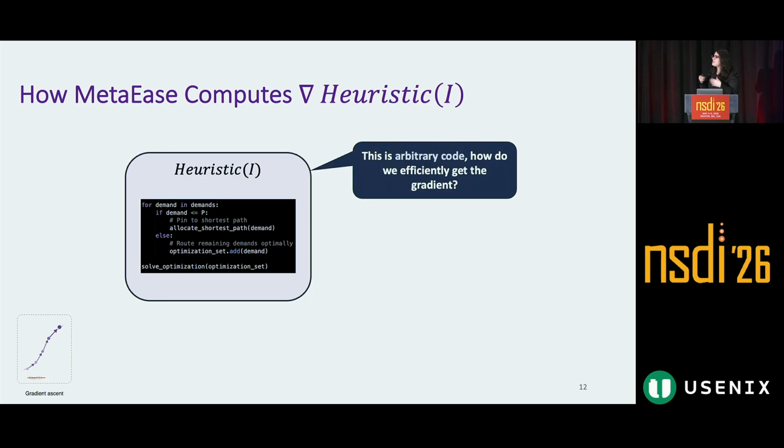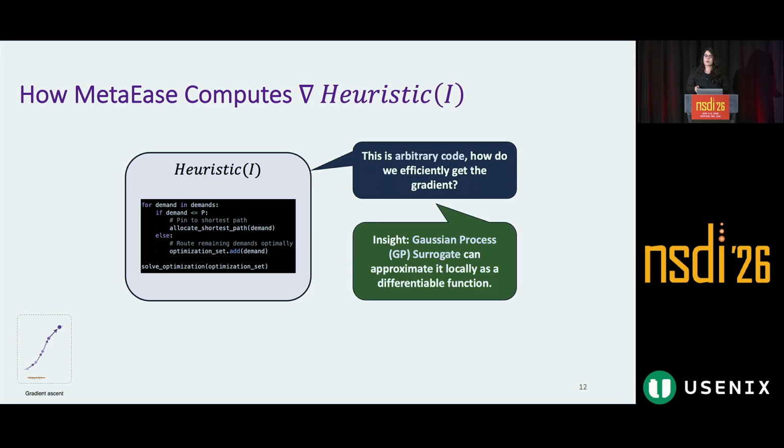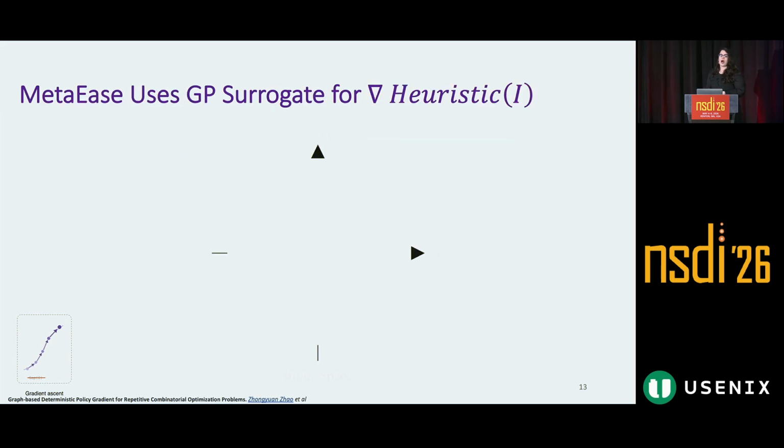OK, now that we have a way to approximate the gradient of optimal, how do we approximate the gradient of the heuristic? The heuristic is an arbitrary piece of code. We don't have any analytical formulation to differentiate. Our idea is to use Gaussian process to estimate the gradient of heuristic locally. Gaussian process is a smooth differentiable function that can approximate any function given enough local samples. So let me show you how it works.